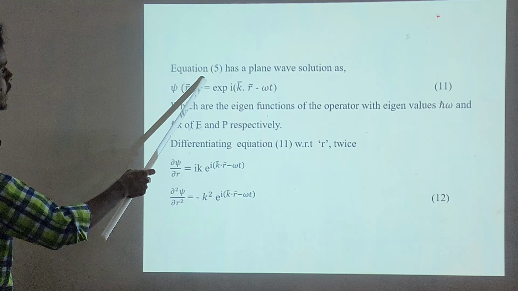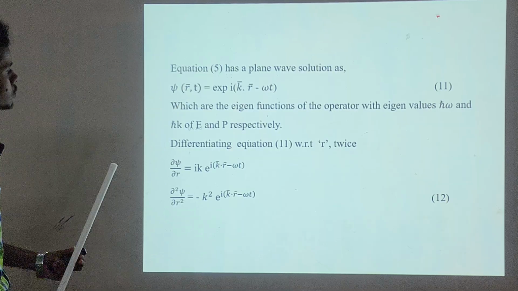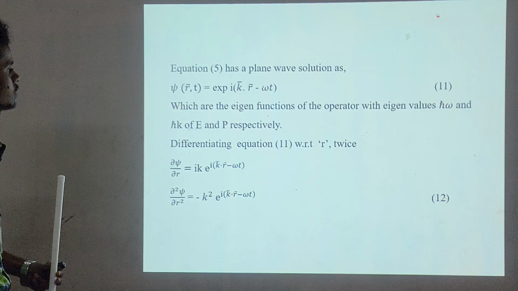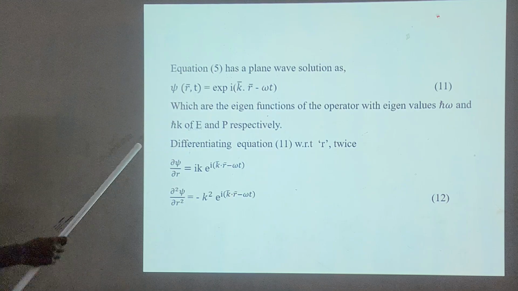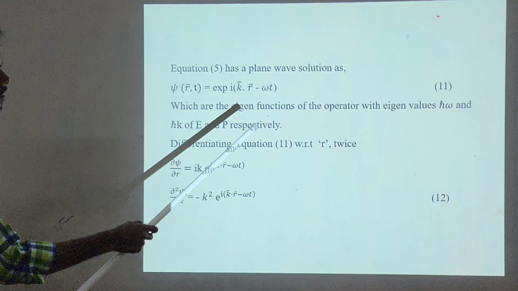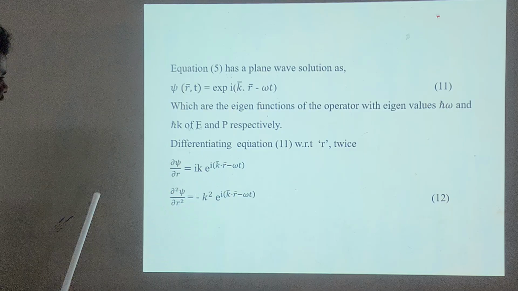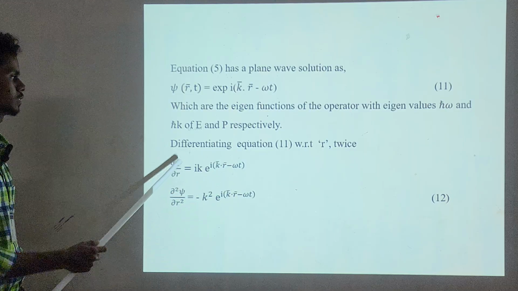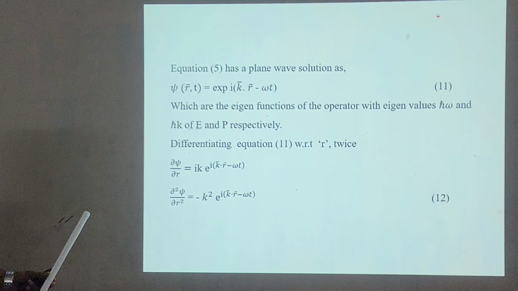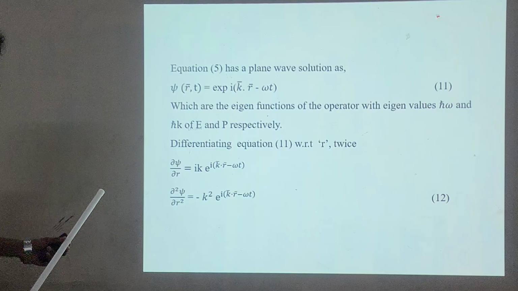Now equation 5 has a plane wave solution: ψ(r, t) is equal to e^(i(k·r − ωt)), which is the eigenfunction of the operator with the energy eigenvalue ħω and momentum ħk respectively. Now we are going to differentiate equation 11 with respect to r twice.